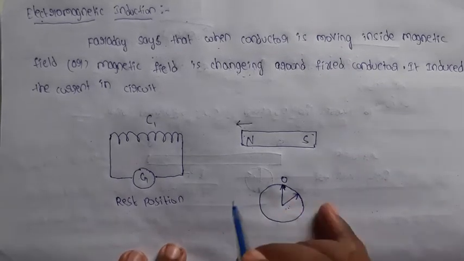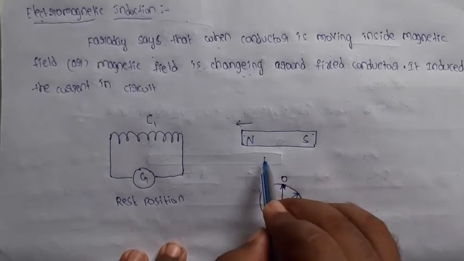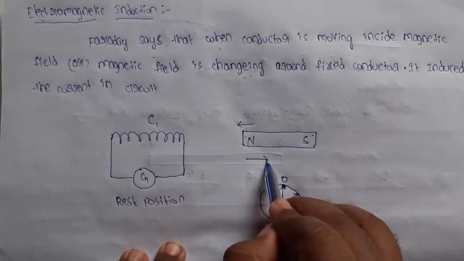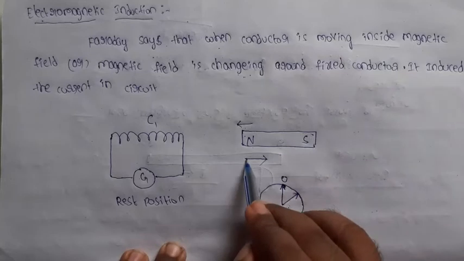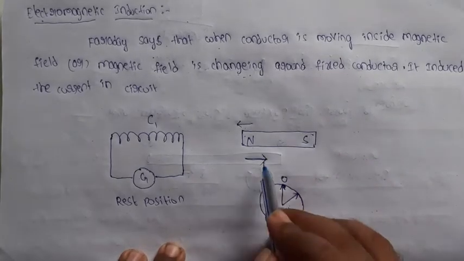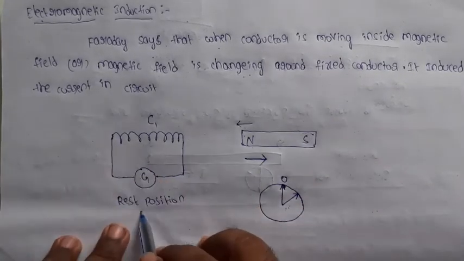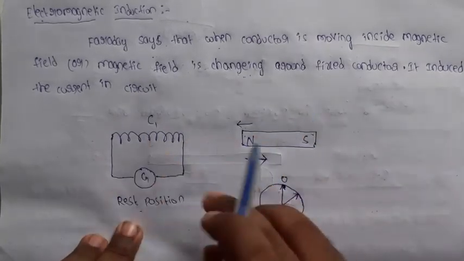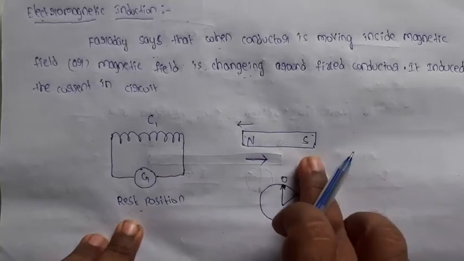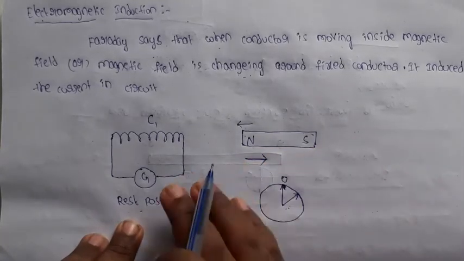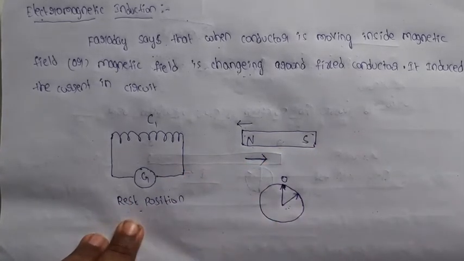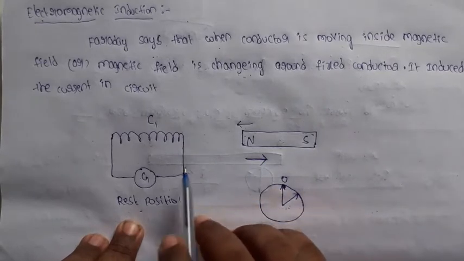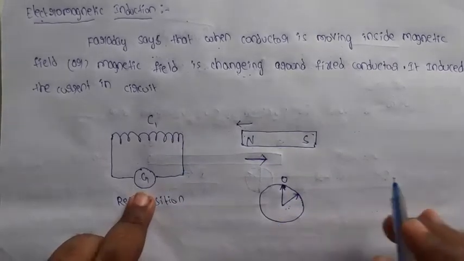Now the bar magnet is moving away from the coil. Here the coil is in rest position, but the magnet is moving away from the coil. So the direction of the magnet is away from the coil, through the galvanometer.